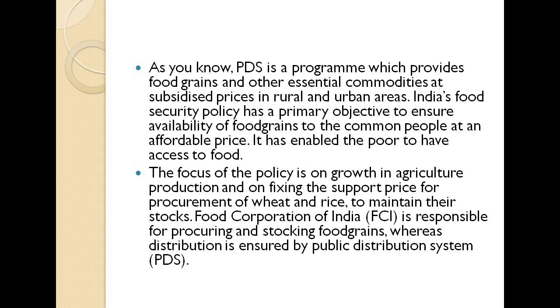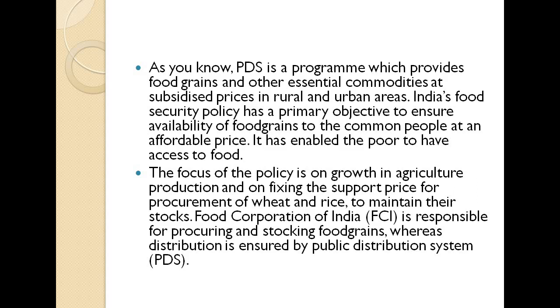So basically, the PDS is a program which provides essential items, basically rice, wheat and other essential commodities at very low prices in rural and urban areas, because India's food security policy has a primary objective to ensure availability of food grains to the common people at an affordable price.